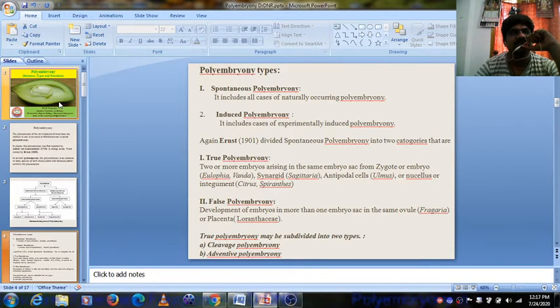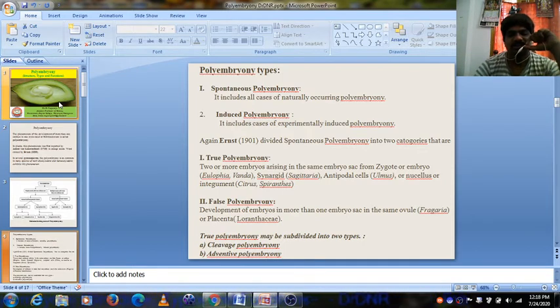Sometimes antipodal cells, vegetative cells present in the embryo sac, also form embryos, for example Alsmus. Nucellar or integumentary embryos are best exemplified by Citrus, Mangifera, and Sphenoclea.